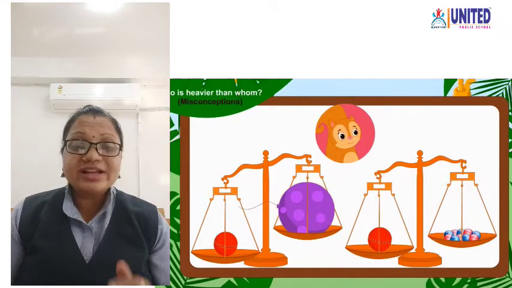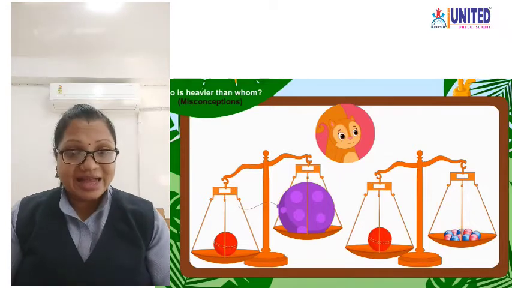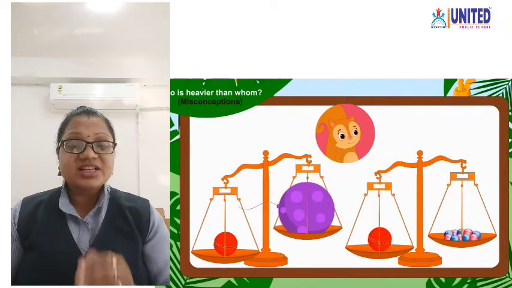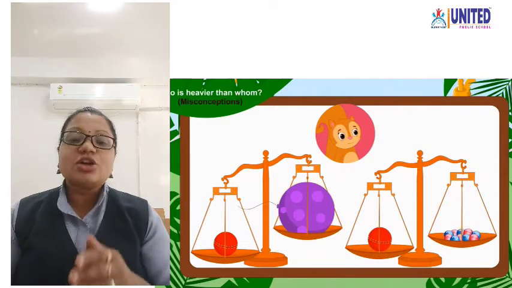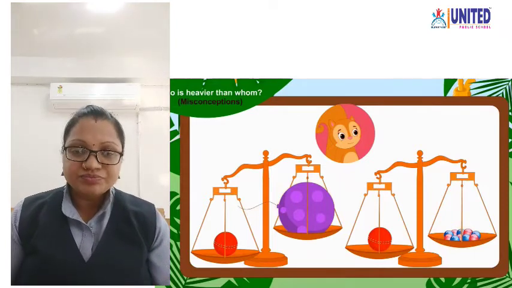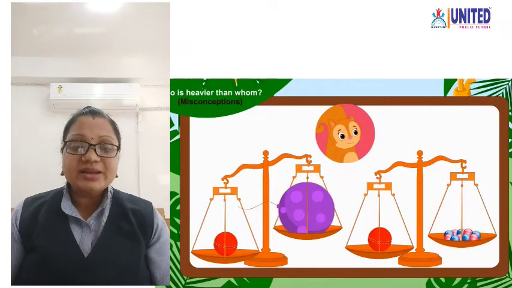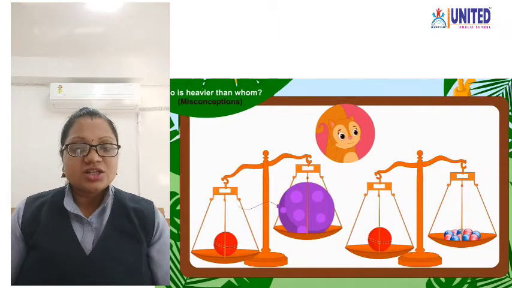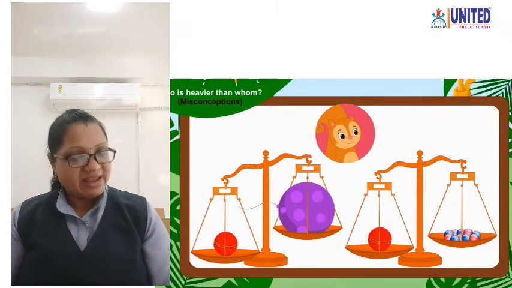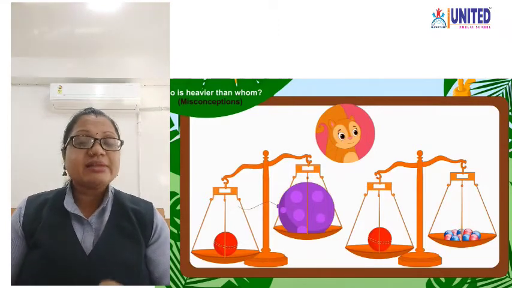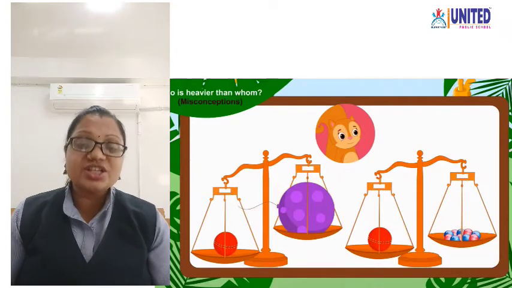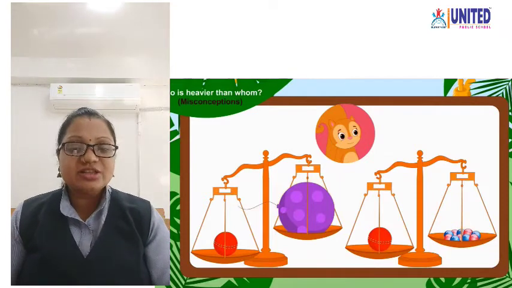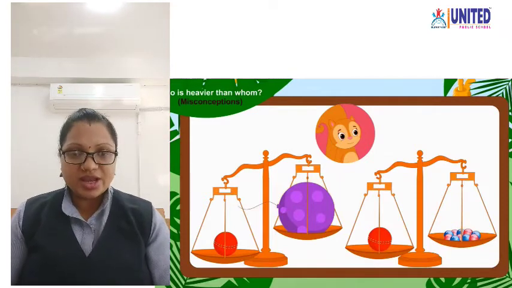So here you can understand and remember that whether an object is heavy or light does not depend upon its size. Okay. It depends upon its weight. So whether an object is heavy or light, we can measure it by using the weight. Okay.